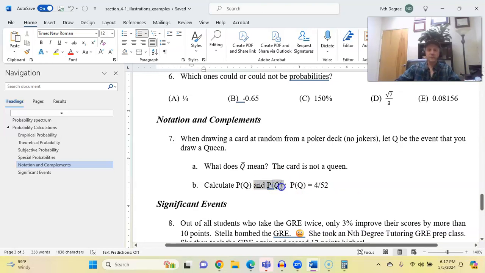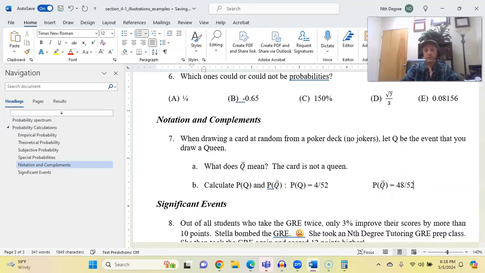So in this case, we would find that the probability of Q bar is the other 48 cards out of the 52. Technically, what we did there is we took the number 1 minus this fraction. But if you work out the fraction arithmetic, you'll find that it's the same thing.